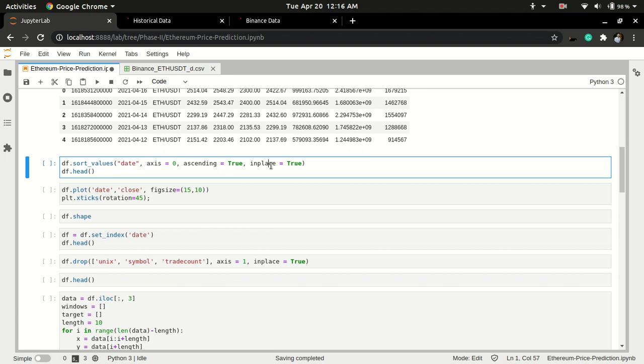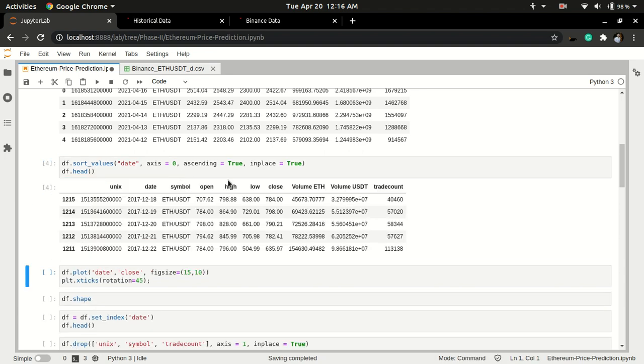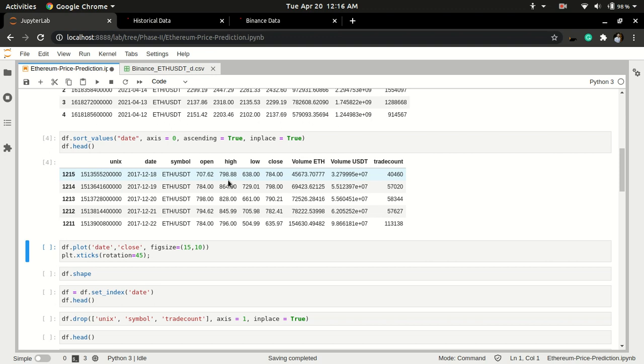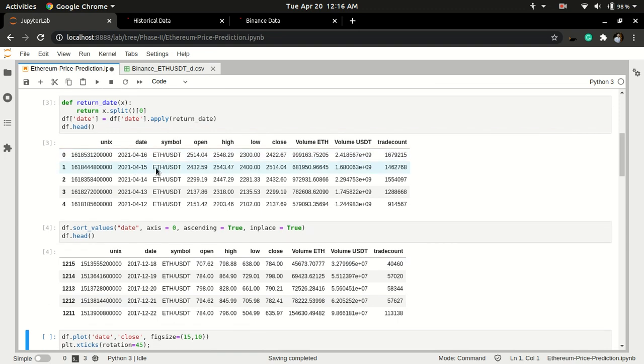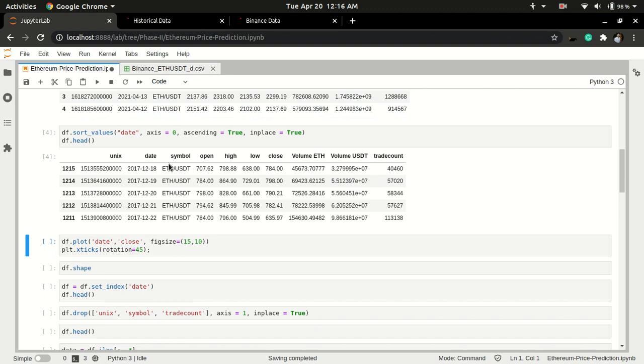Then inplace=True makes all the changes in that data set only. After we do that, we have the data set in reverse order. If you check, first we had dates from 2021, 4-16 and 4-15, which is April 16, 2021, which is recent, and now the last date is 18 December 2017. So this is not a big data set, but yeah, we can work on it.